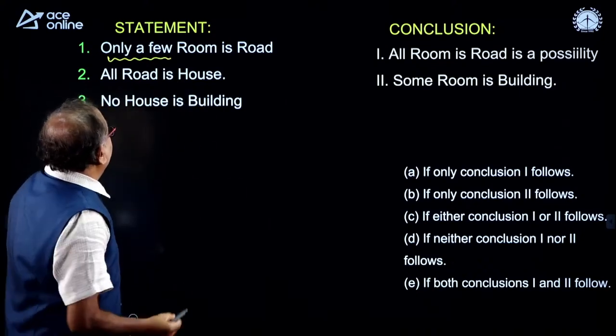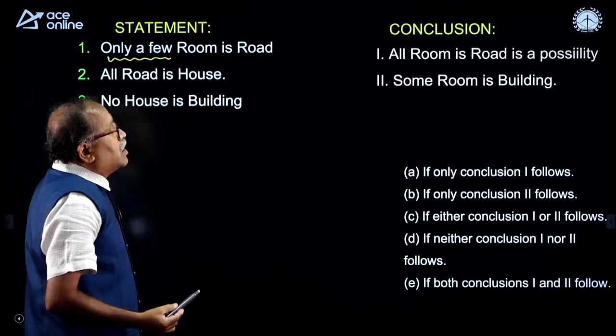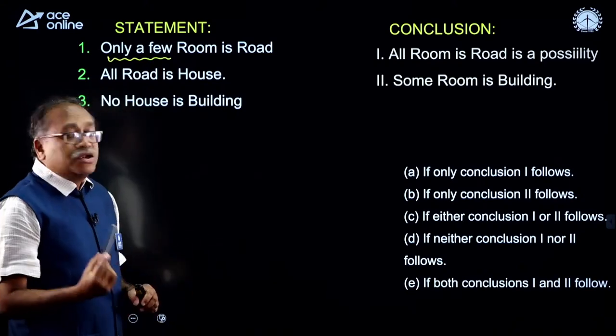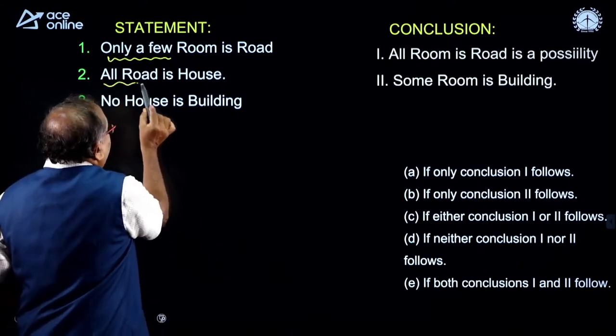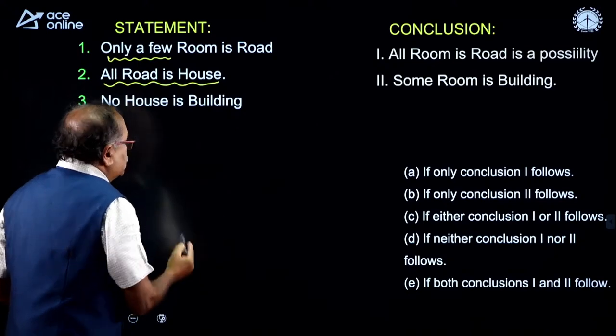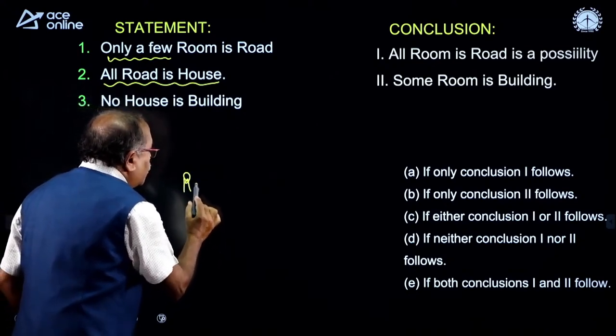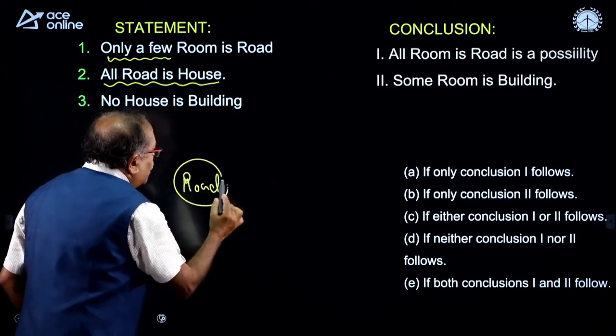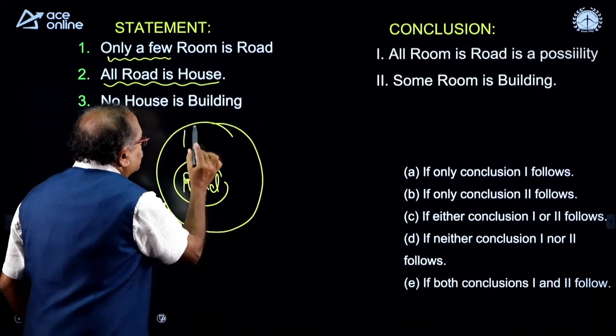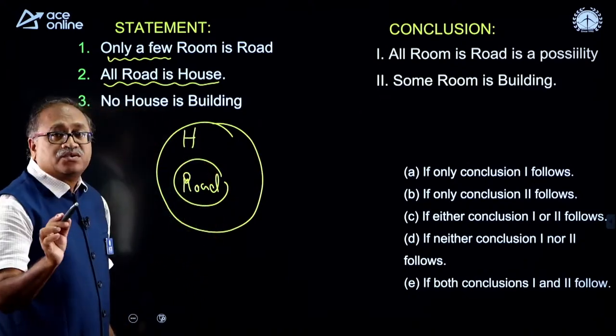So, how do I do it? First I will draw this diagram. All roads are houses. So, let us write down: all roads are houses. I am just writing H for houses.